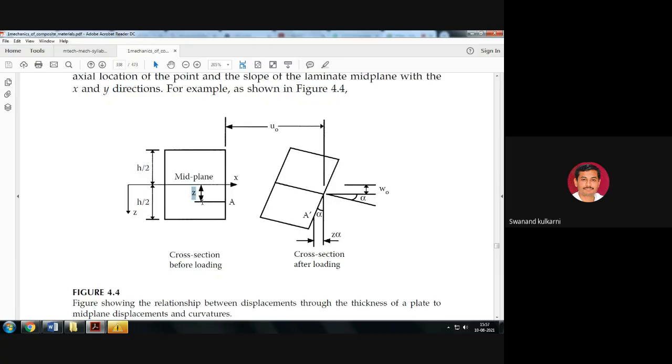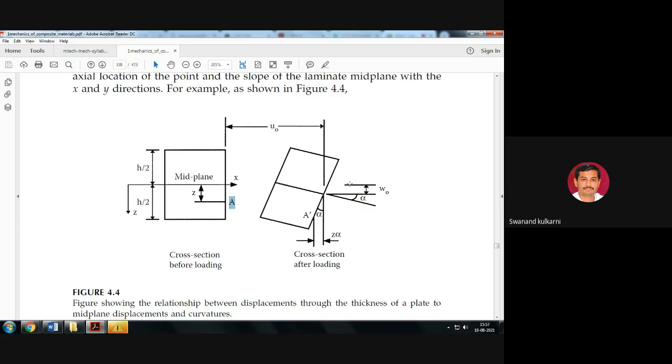At any location z, because in the notation we are using the distance from the neutral axis as z, suppose a lamina is present at that location from this mid surface. If a surface load is applied from this mid plane, the cross section changes.